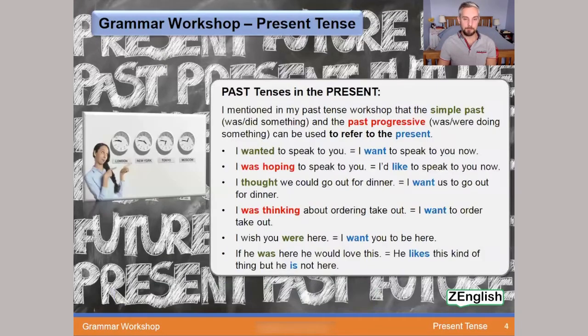Moving on from here then, speaking of different tenses, we're actually going to take a quick minute to look at the past tense being used in the present, two different forms of the past tense. I did mention this in my previous workshop and we'll take a look at it now. Indeed, I mentioned in my past tense workshop that the simple past, was or did something, and the past progressive, was or were doing something, can be used to refer to the present. We'll take a look at some very common examples now.